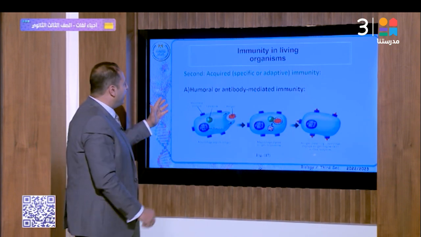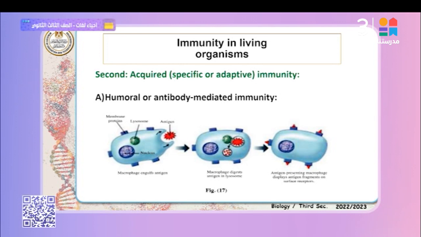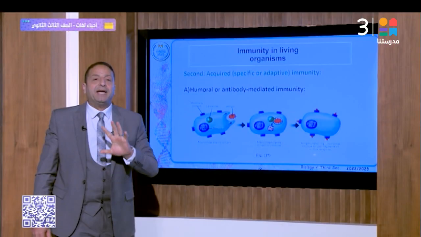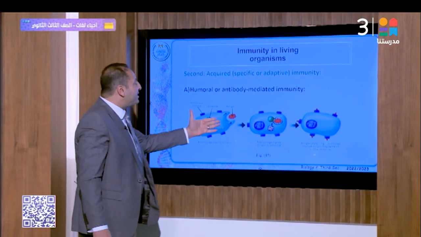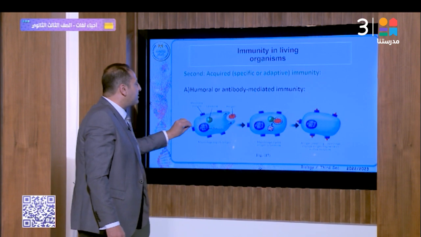Okay, this is the macrophage. Membrane proteins in this macrophage. These are the antigens that represent the microbes. The lysosome is found inside the macrophage, and the nucleus. Inside the macrophage is a specific type of protein called the major histocompatibility complex, MHC. The antigen is engulfed by the macrophage.